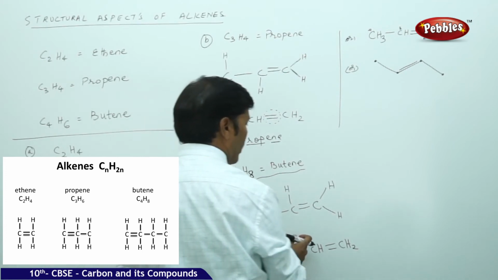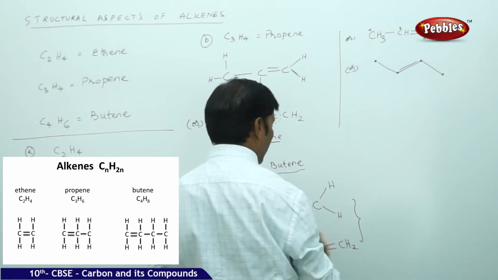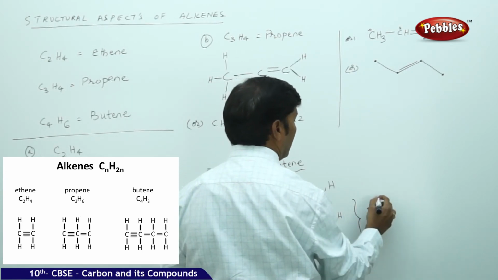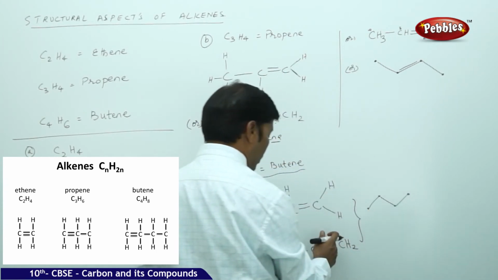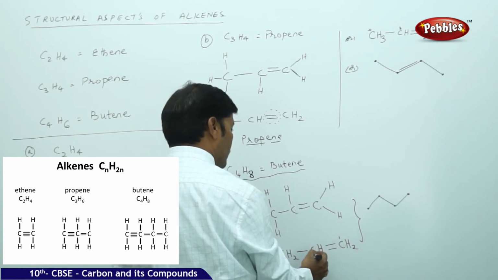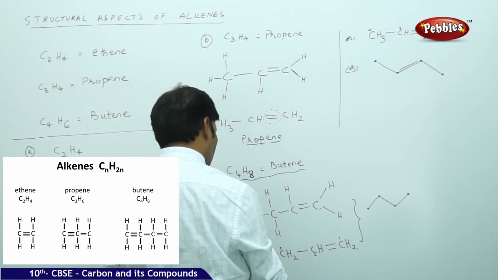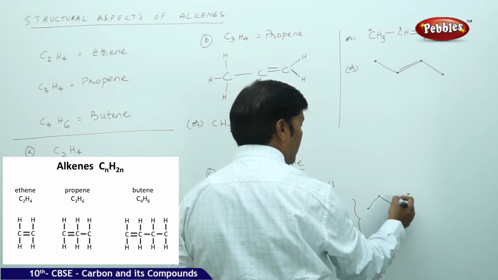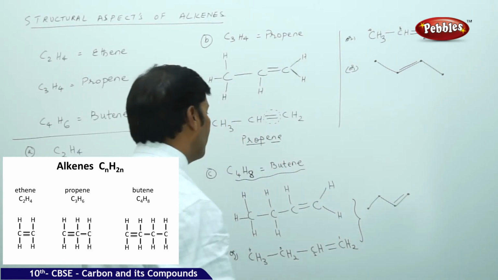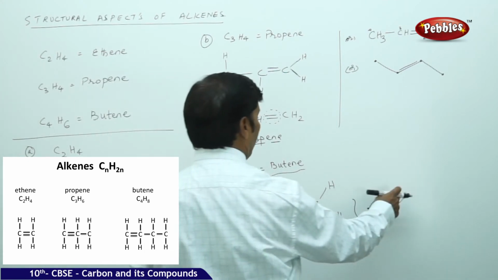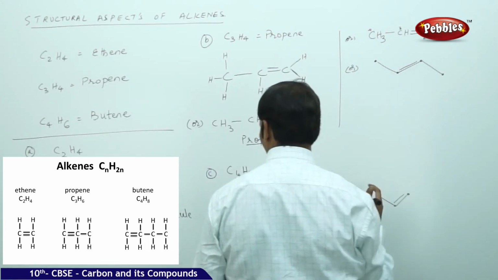Here also you can show the bond line representation, 1, 2, 3 and 4. Here the double bond is between the first and second carbon, so you place a double bond here. So this is the bond line structure of 1-butene, and the bond line structure of 2-butene.